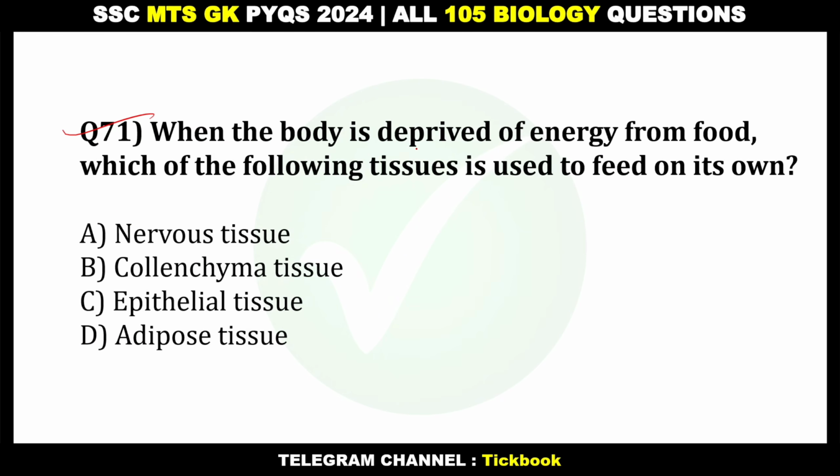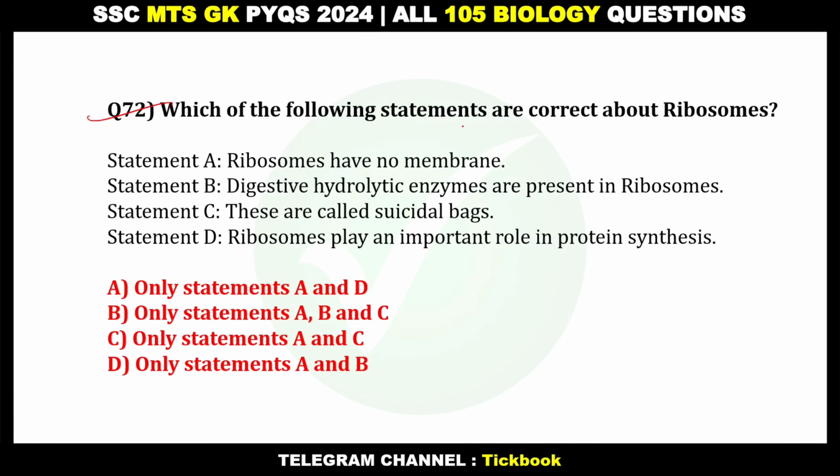71. When the body is deprived of energy from food, which of the following tissues is used to feed on its own? Option number D, adipose tissue. 72. Which of the following statements are correct about ribosomes?